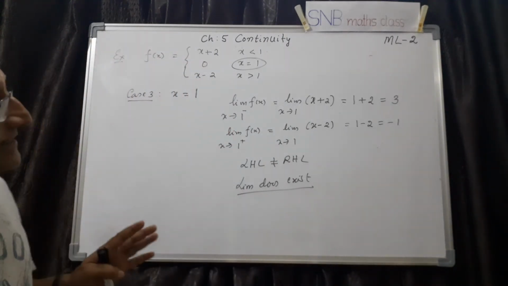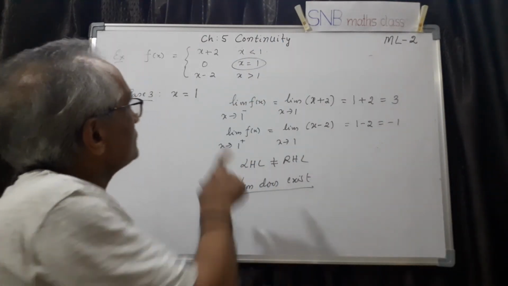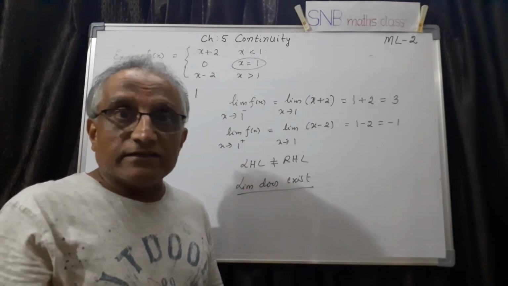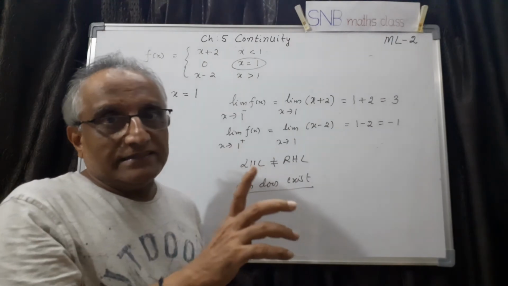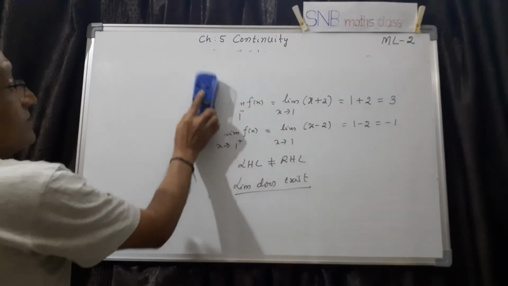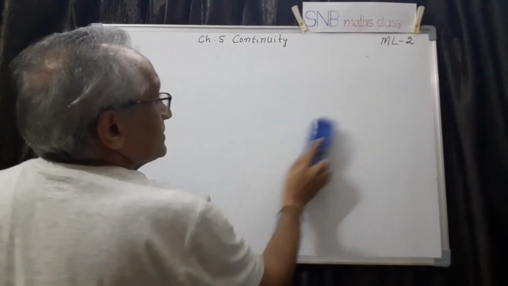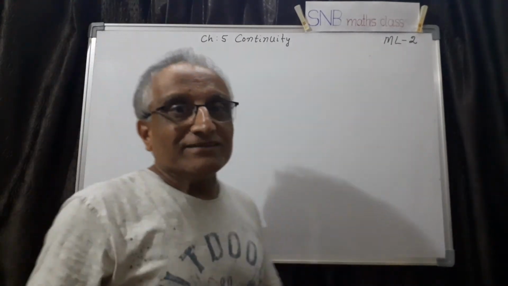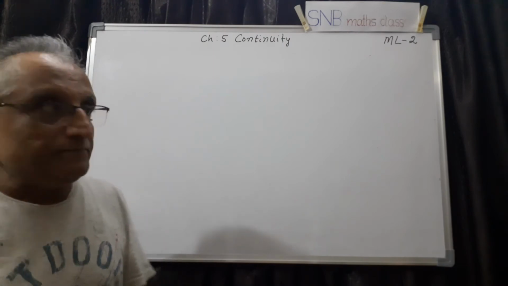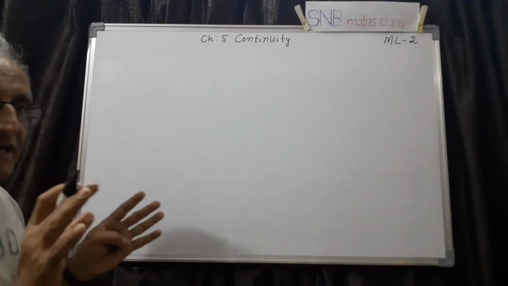Now let us study some of the standard results. See, this is one method. Given any function, whenever we want to check whether the function is continuous in a given interval, take an arbitrary point and find it. That is one method. But there are some standard results which you can prove, so that we can use them as a theorem, and our argument and calculation become less. Let me take some standard theorems.